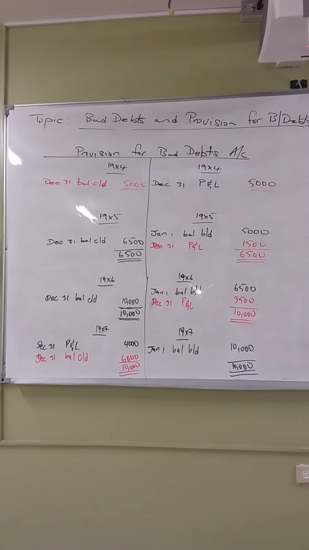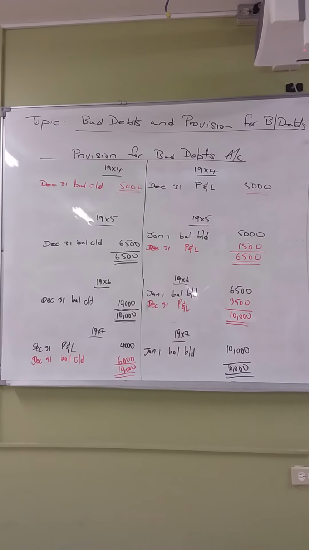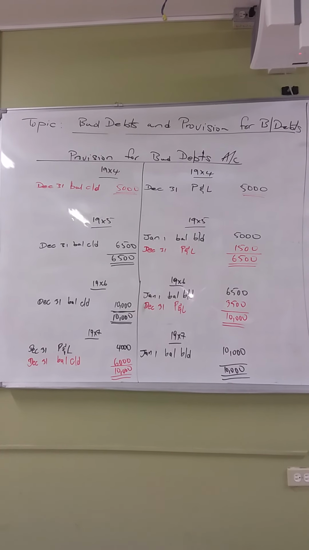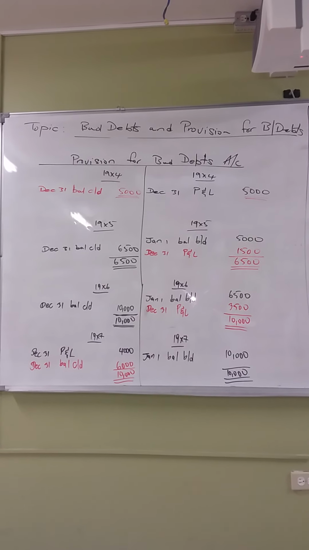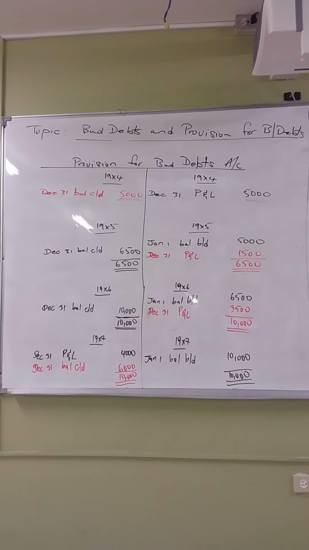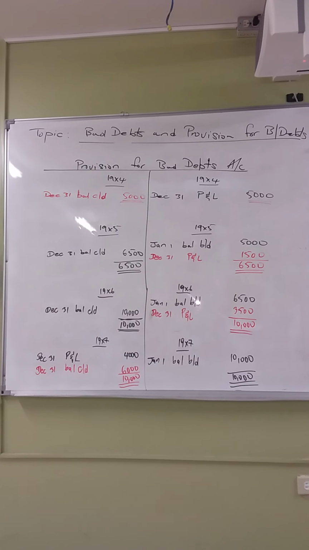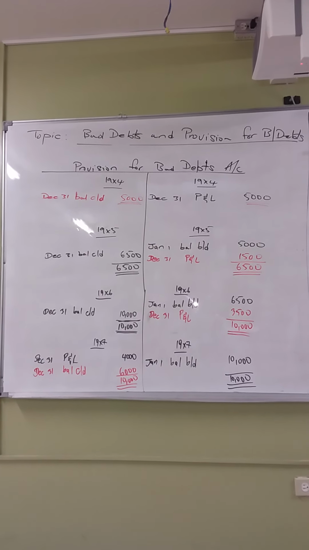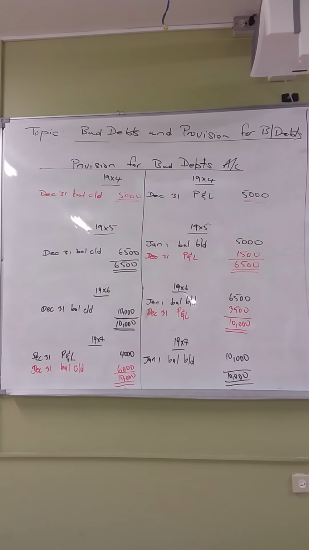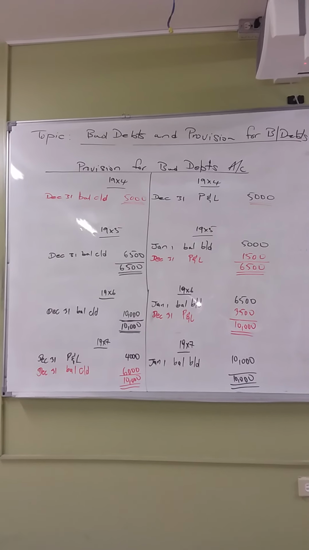Now we're looking at the provision for bad debts account. May I remind you that all provision accounts carry a credit balance. So the first entry that you would make in that account would have been on the credit side. And when we say an account has a credit balance, it means that whenever there's a balance brought down, it would appear on the credit side. All right, let us continue.